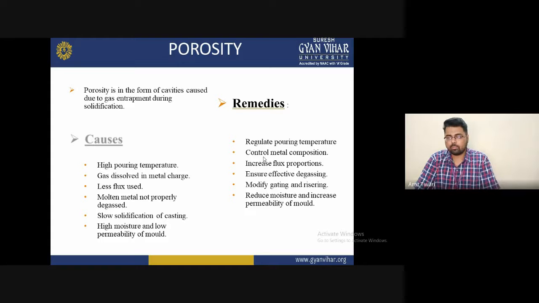During preheating, all the moisture is removed from the reinforcement metal, and after that it is mixed with the pure alloy to make the composite material. It will help increase the permeability of the mold. So these are some examples, causes and remedies I am showing you.